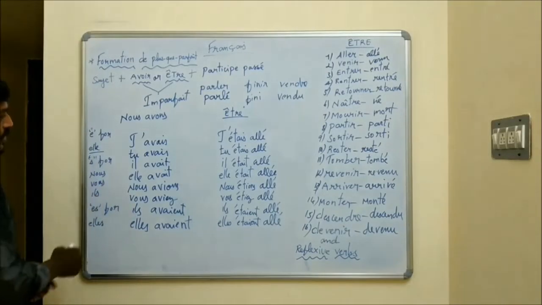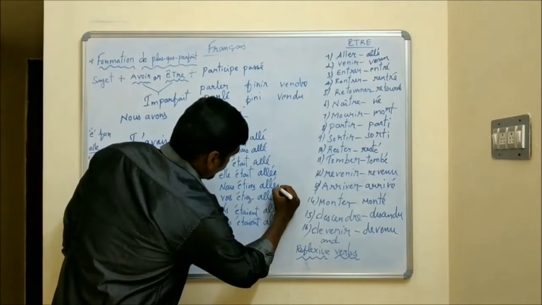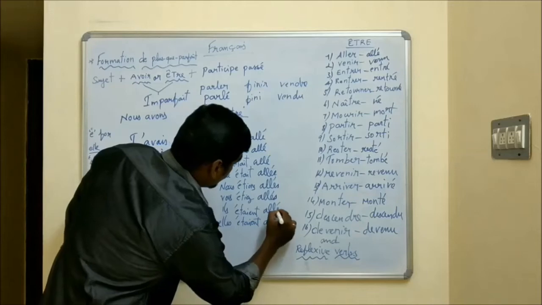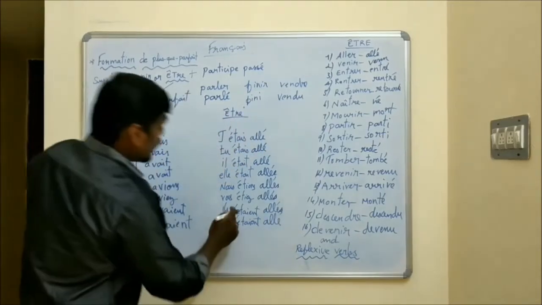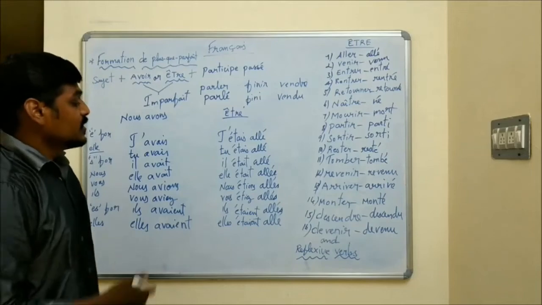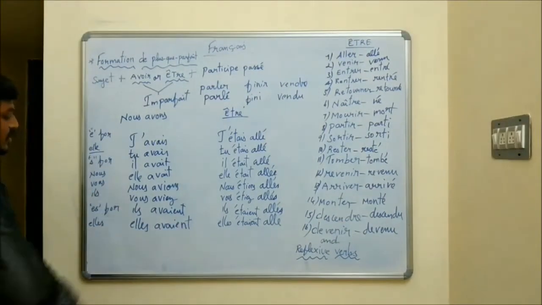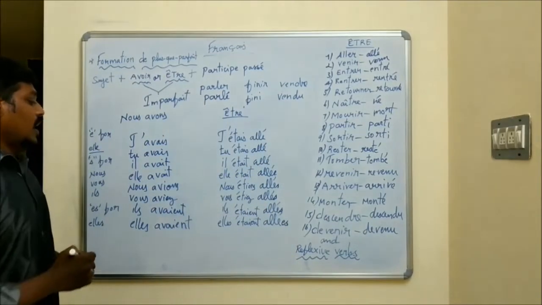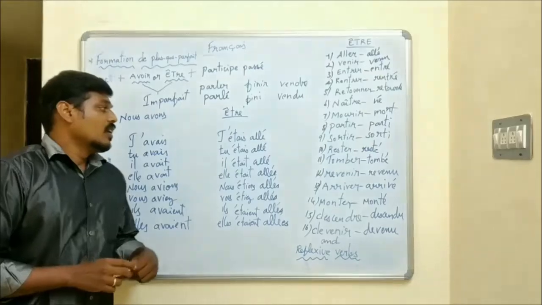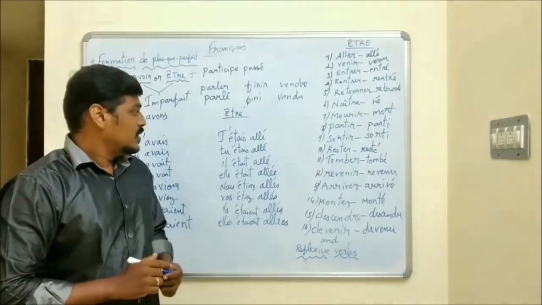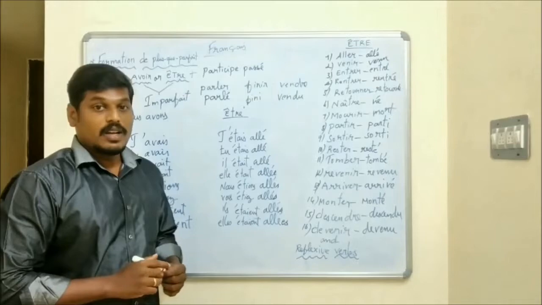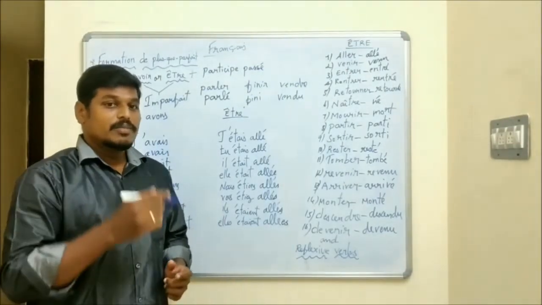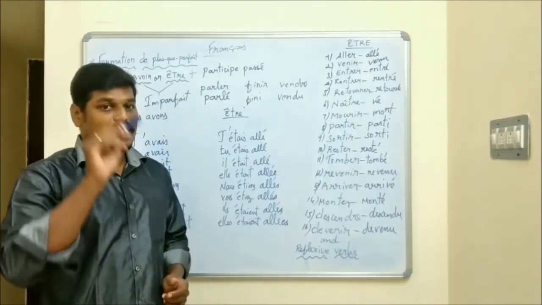S for nous, vous, ils. Okay. Nous is a plural form, so you can write S. And vous is a plural form. You should put S. Ils is the third person masculine plural, S. And elles étaient allées. It's the third person feminine plural. ES for feminine plural. So you should put ES for elles. Okay. When we conjugate the verb with être, the past participle agrees with the subject. Whereas when we conjugate the verb with avoir, the past participle does not agree.